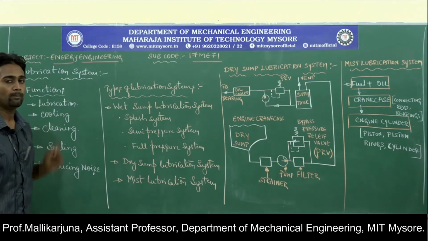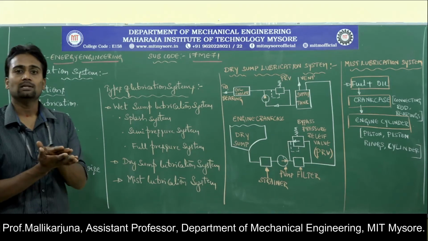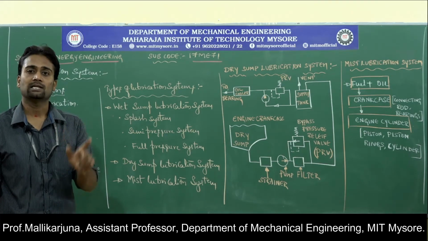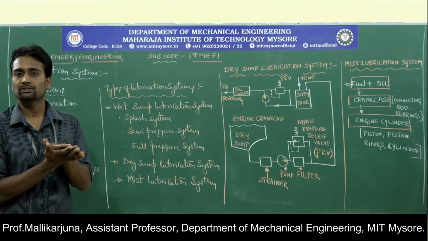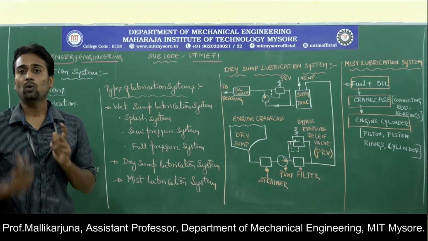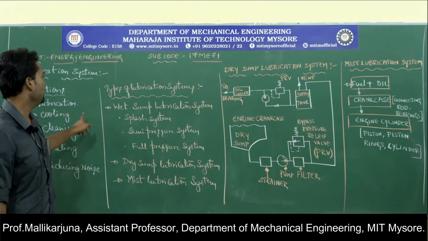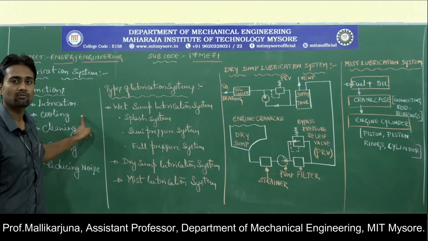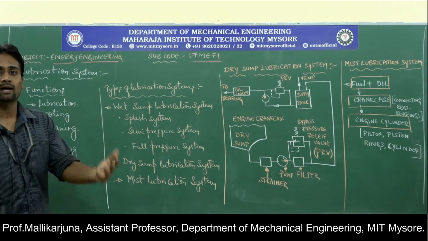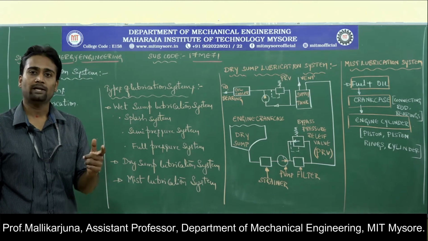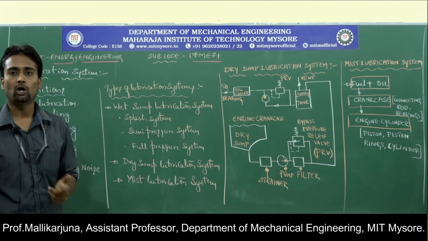Next thing is cooling. Upon the rubbing action, there may be generation of heat. So in order to remove that unwanted heat, proper cooling of rubbing portions is required. For that purpose, we cannot provide another cooling system. That will be taken care of by the lubricating oil itself.